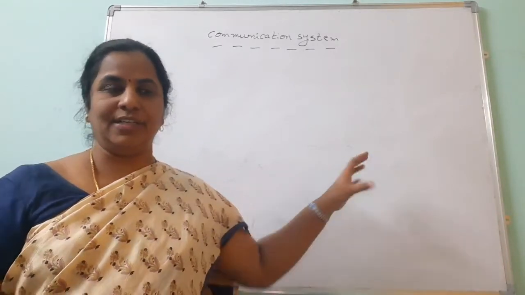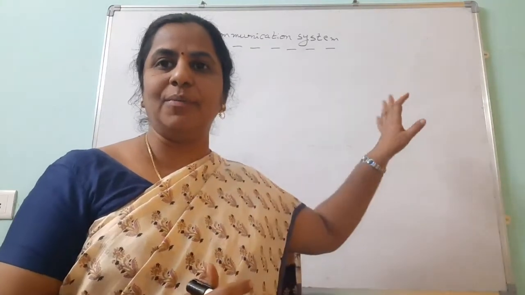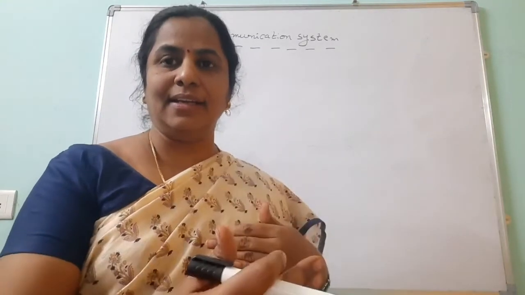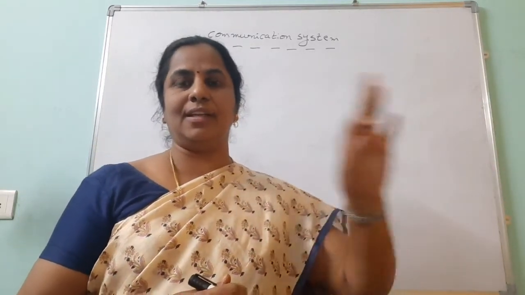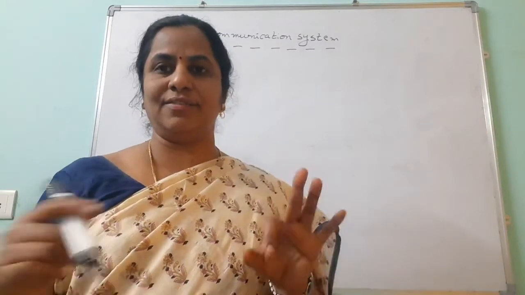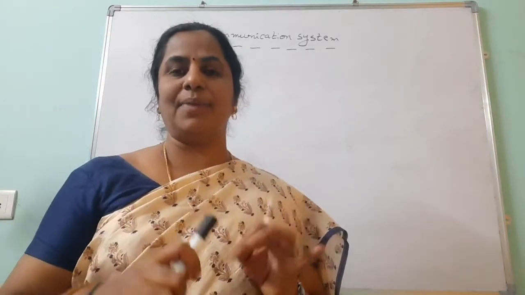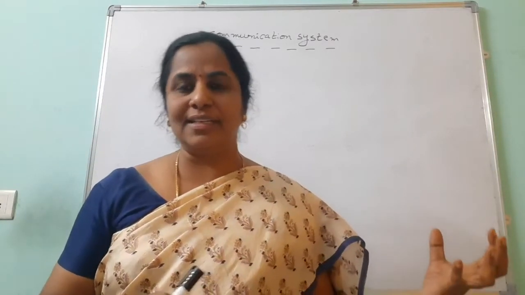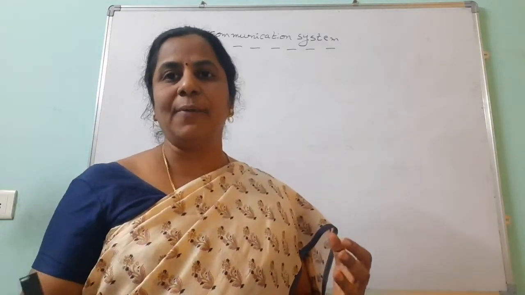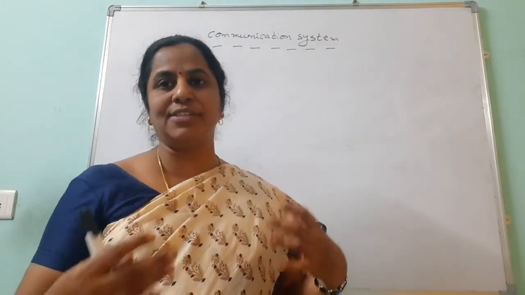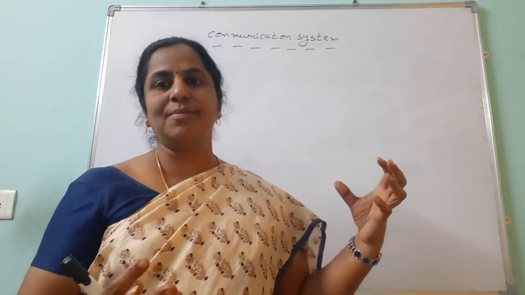What is modulation? Suppose the signal is very poor, the signal is weak. What are they doing? They are doing the modulation. They are adding the carrier and they are strengthening the signal. That is called the modulation. There are three types of modulations: frequency modulation, phase modulation and amplitude modulation. See, if amplitude wise it is weak, we can do the amplitude modulation. If phase wise it is weak, we can do the phase modulation. If frequency wise we want to strengthen it, we do the frequency modulation. So modulation means strengthening the signal.